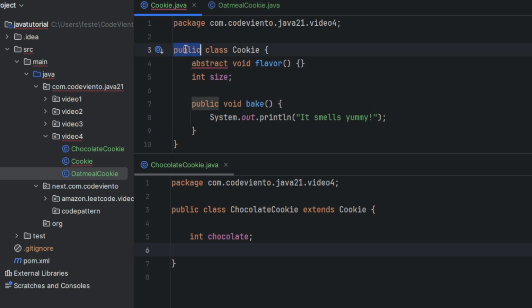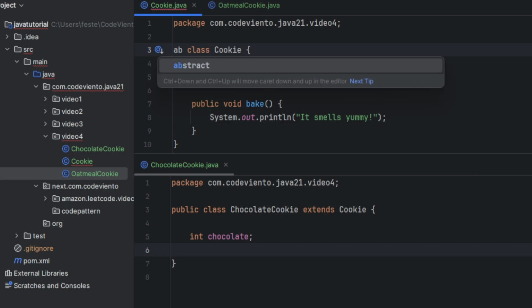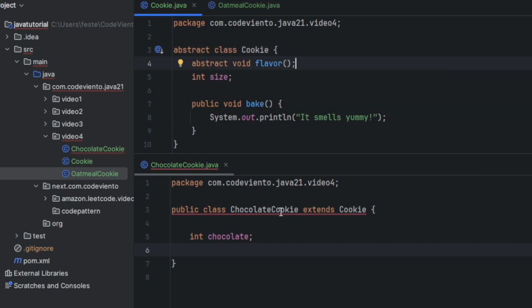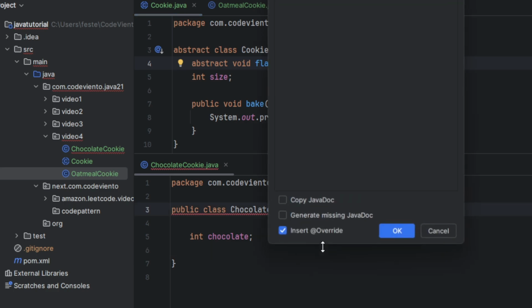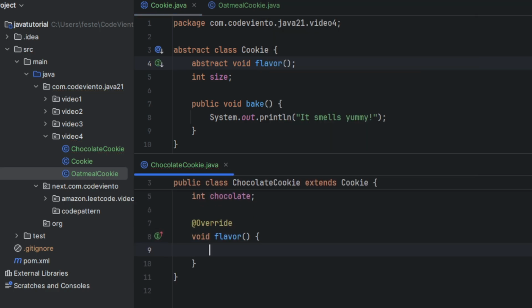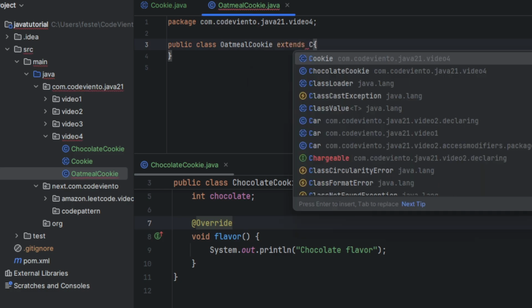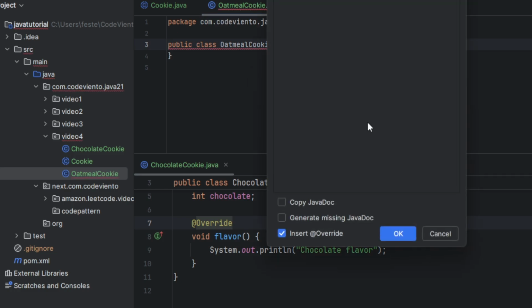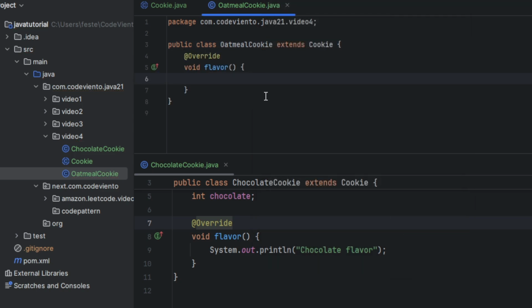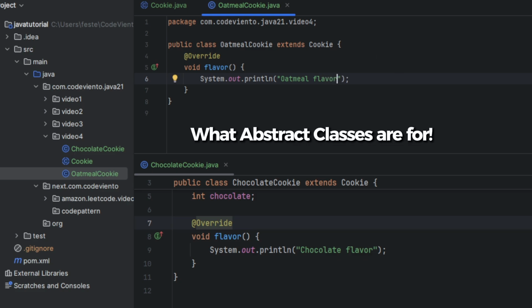Perfect. And I need to change the Cookie class to abstract also. Now ChocolateCookie should implement the flavor method. Let's complete its flavor. And I decided to create another cookie also, Oatmeal. Now I can extend Oatmeal from Cookie. I just need to implement the flavor method because it's abstract. Oatmeal flavor. Perfect. And that's what abstract classes are for.